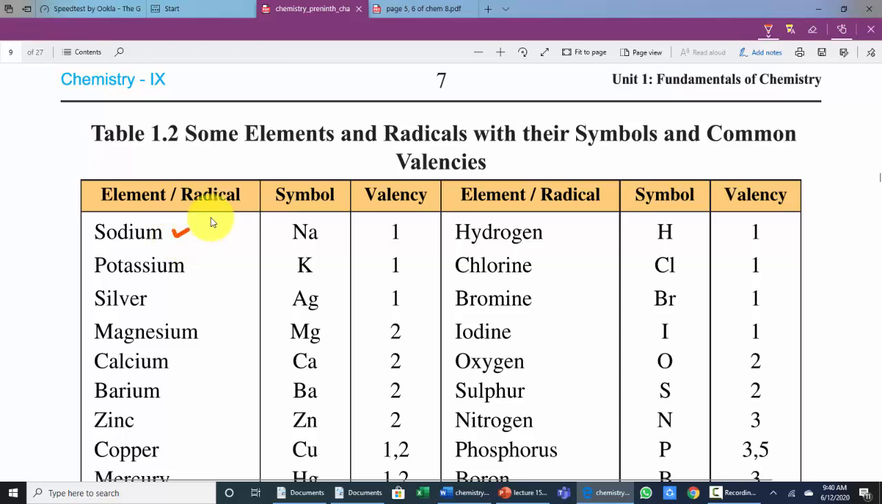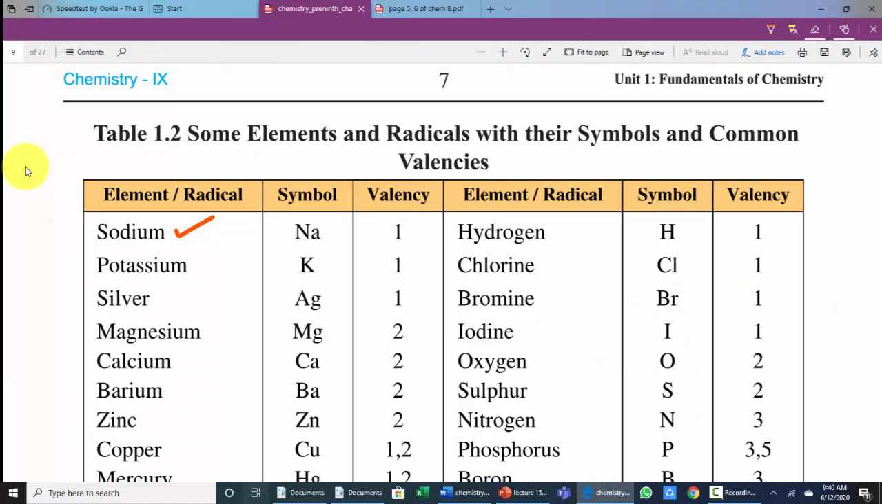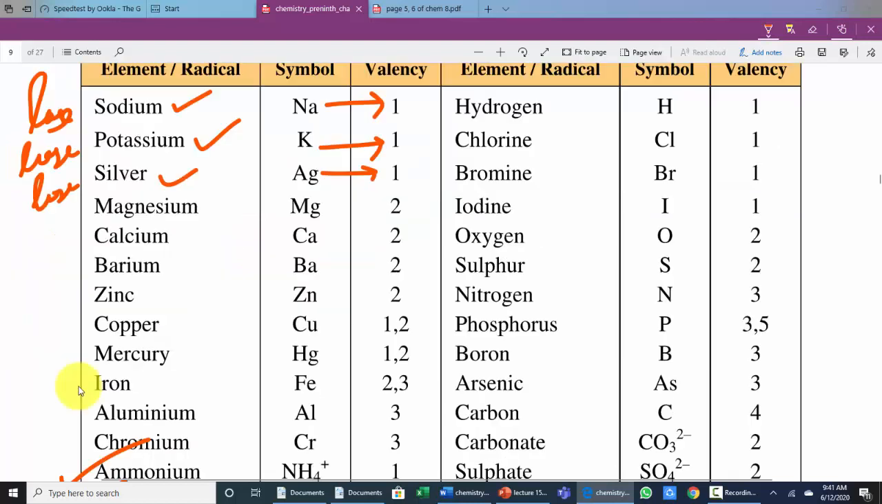So the first element is sodium. Sodium loses an electron because it has one electron in the outermost shell. Potassium also loses an electron. Silver loses one electron. So the valency of sodium is 1, potassium is 1, silver Ag is 1. Similarly, predominantly the symbols that are written on the left side all have valency in terms of loss of electron.